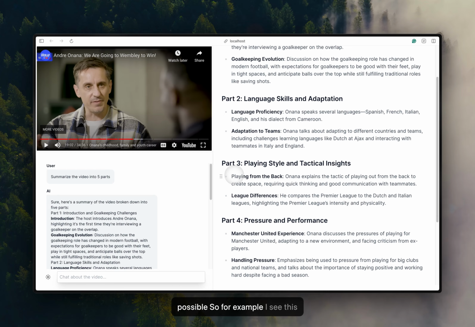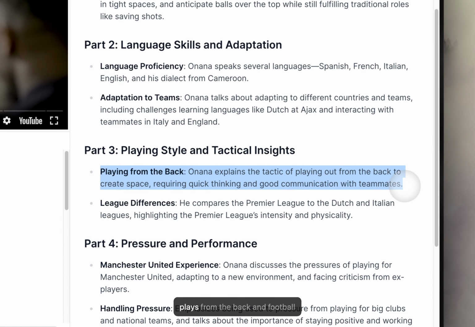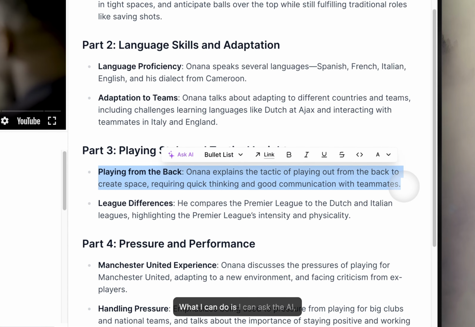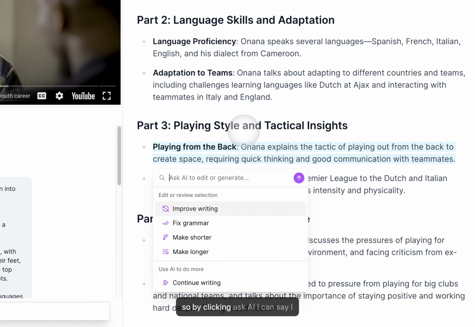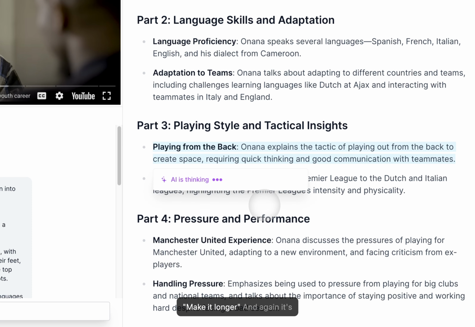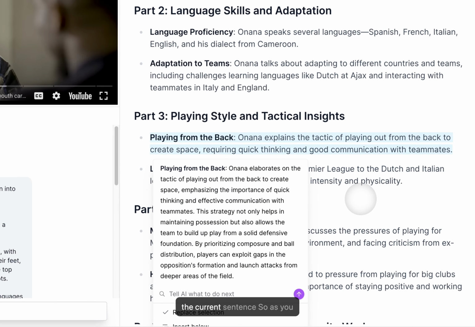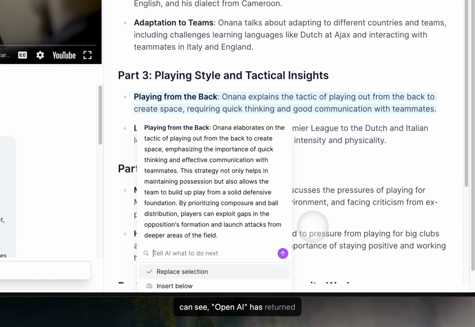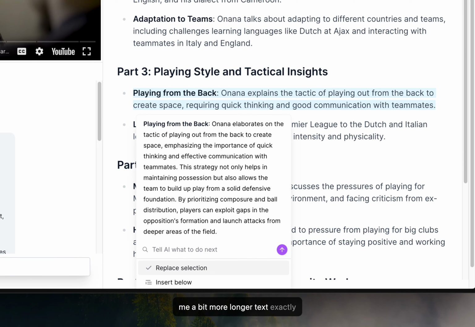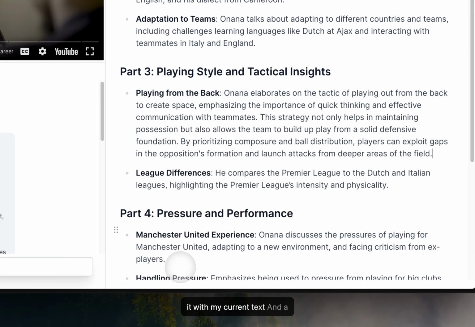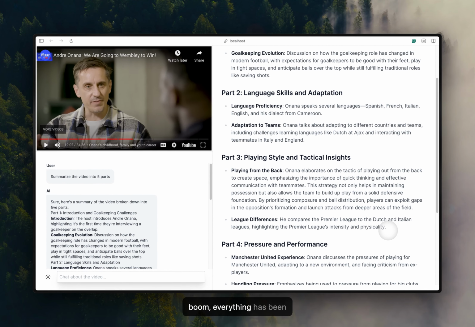For example, I see this line that talks about how Onana plays from the back in football. What I can do is ask the AI. By clicking ask AI, I can say I want to elaborate more on it, so I can ask the AI to make this longer. I'm going to click make it longer. And again, it's asking OpenAI for improvement to the current sentence. As you can see, OpenAI has returned a bit longer text, exactly the same as playing from the back. I kind of like what it's said over here, so I'm going to replace it with my current text. And then boom, everything has been replaced with the new text.